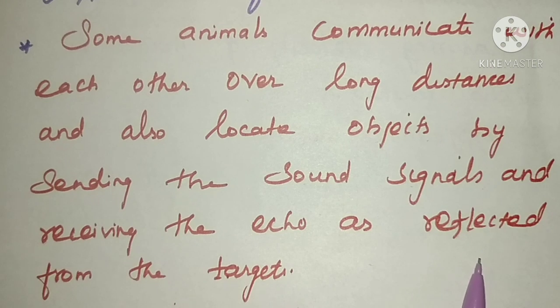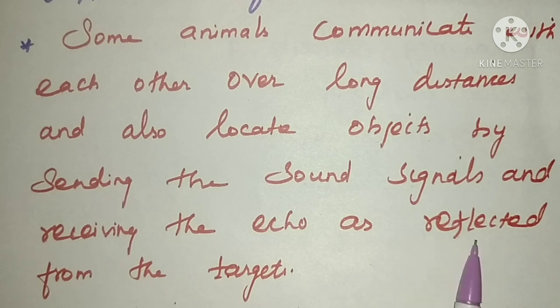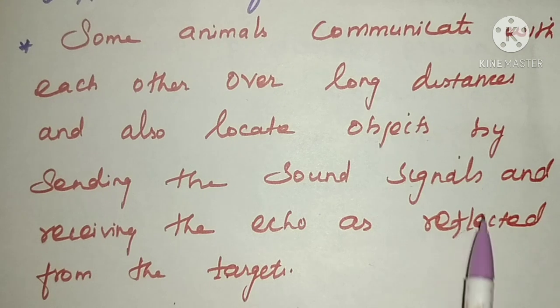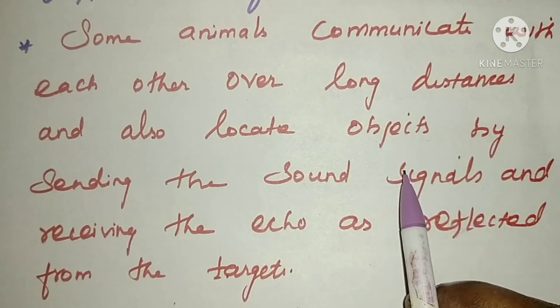Then, you all know that the bat produces ultrasonic sound to identify its prey. It sends high frequency sound, so when it is flying, if there is any obstacle, it can easily find it. So these are some applications of this echo.